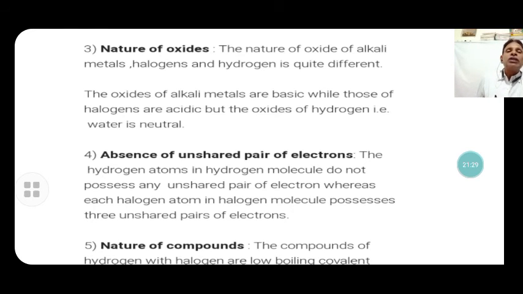Absence of unpaired, very important, lone pair of electrons. The hydrogen atoms in the hydrogen molecule do not possess any unshared pair of electrons, there is no lone pair, whereas each halogen in its molecule possesses three unshared pairs of electrons. When chlorine, bromine, iodine form their molecules, they have three unshared pairs of electrons, but when hydrogen combines with another hydrogen and forms the diatomic molecule, it has no unshared pair of electrons.